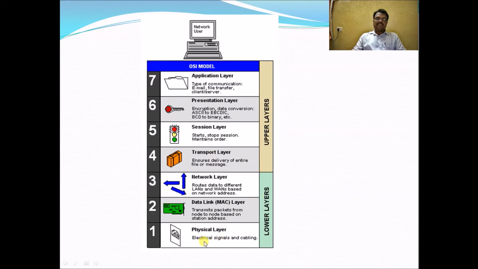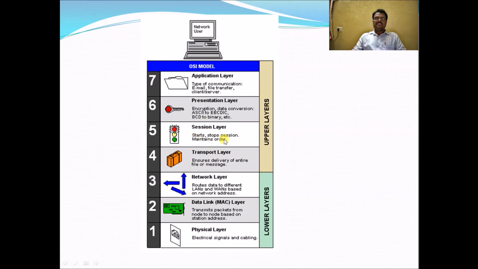The physical layer contains electrical signals and cabling. The data link layer, the MAC or media access control layer, transmits packets from node to node based on station address. The network layer routes data to different LANs and WANs based on network address. This routing is done at the network layer. The transport layer ensures the delivery of the entire file or message.